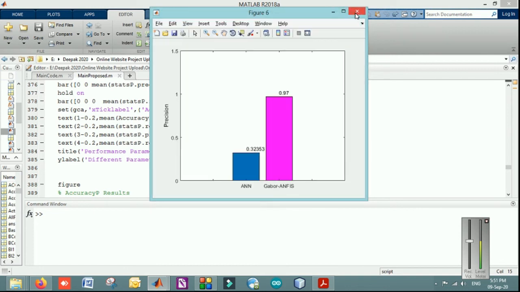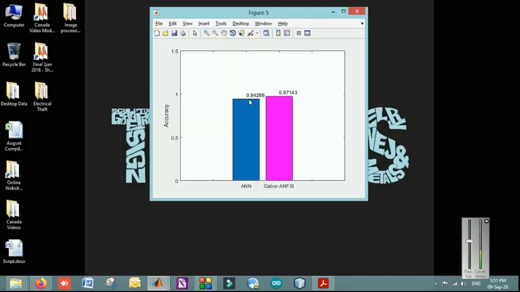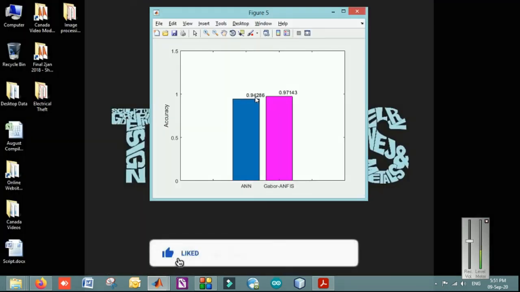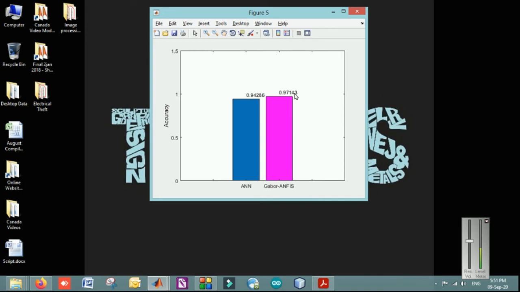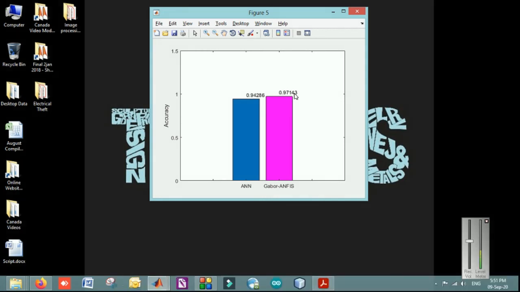This is how artificial intelligence can help you in any field. The previous accuracy achieved is 0.94, or 94%, by the standard neural network ANN, but the proposed model gives 97.13%, which is much improved, approximately a 3% improvement with respect to the traditional technique.